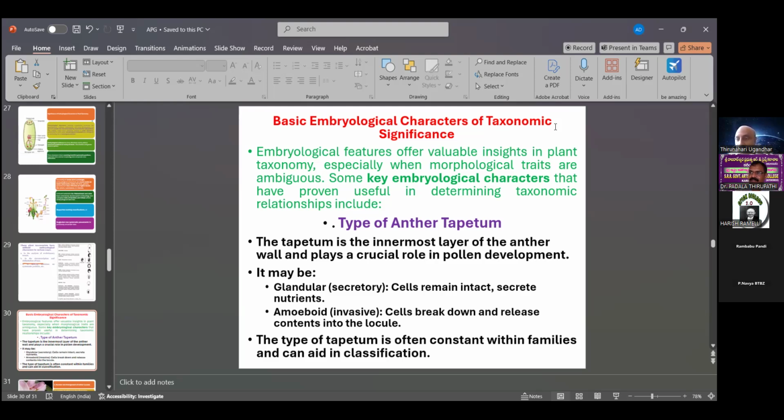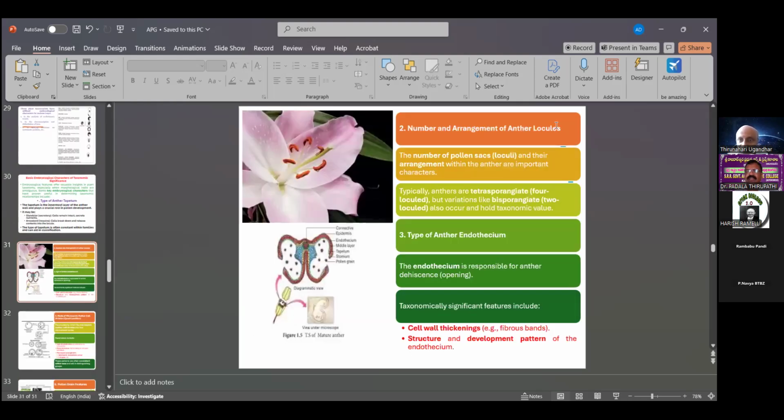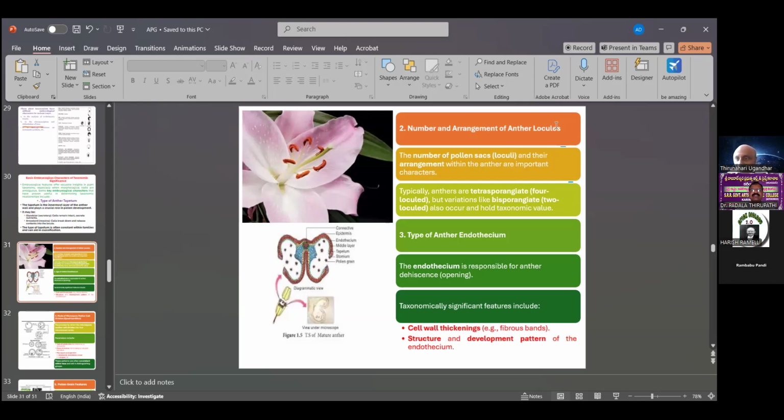That is also two types of the position of a tapetum level. The type of the tapetum is often constant within families and can aid in classification. The tapetum nature and the number of the tapetum layers are important at the taxonomical level to classify the plants in different groups. So this is also the number and arrangement of the anther locules.